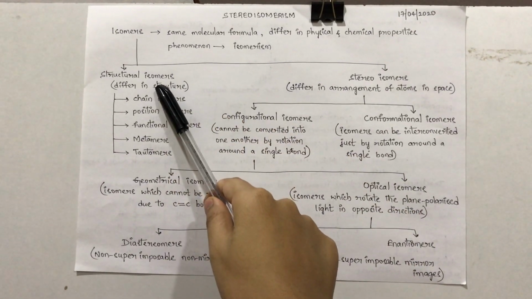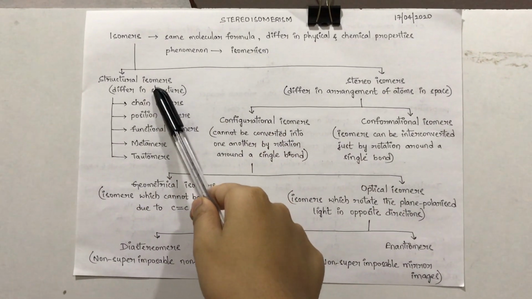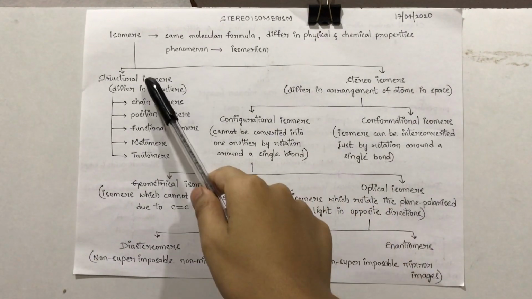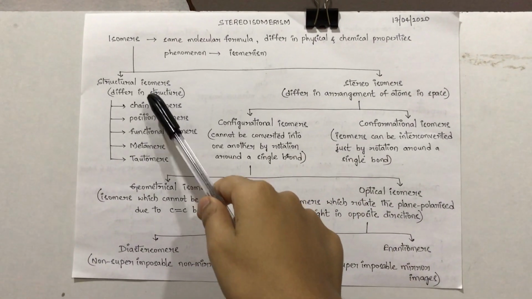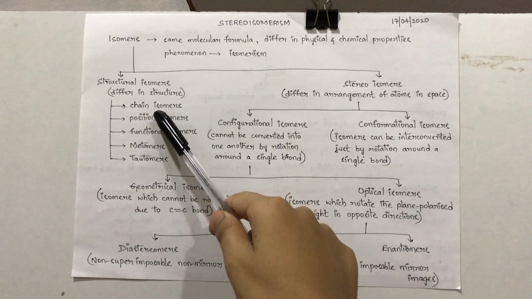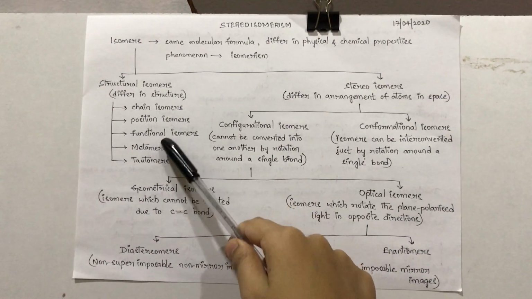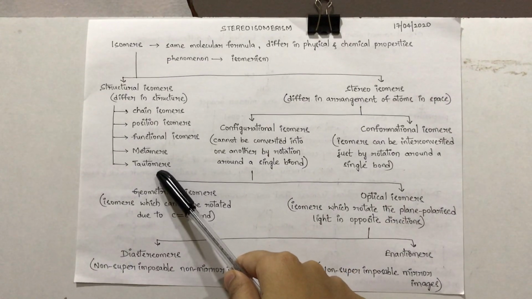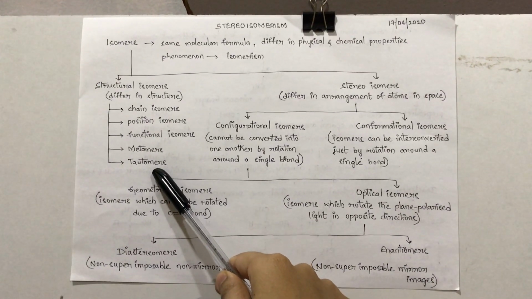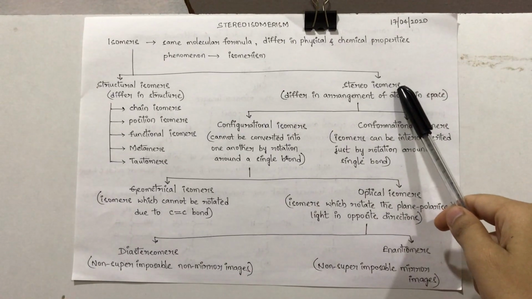There are two types of isomers. First one, structural isomers, and second one, stereoisomers. Coming to the structural isomers, they differ only in their structure. Coming to the subtypes, they are chain isomers, position isomers, functional isomers, metamers and tautomers, which we have discussed already in your last sem. Coming to the second type, stereoisomers.